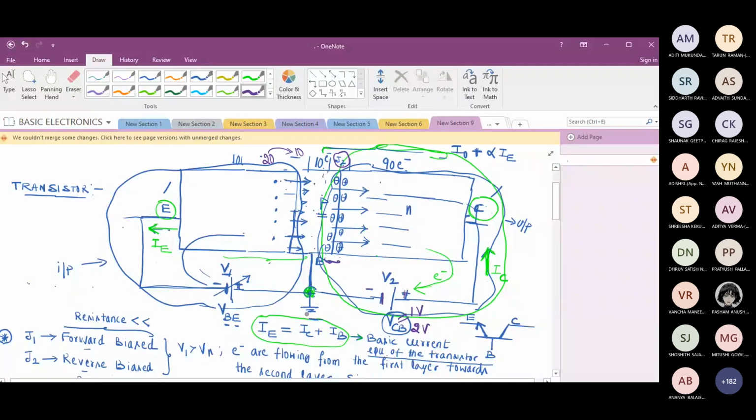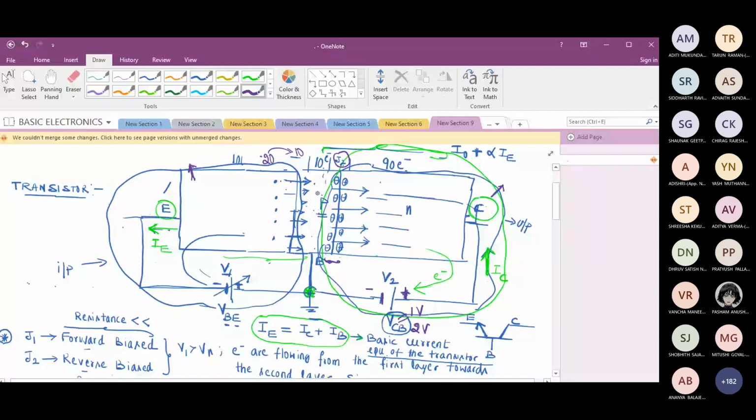So will I get more electrons in the collector region? Yes. So that means the collector current is increasing. If the collector current is increasing, will the emitter current rise? Yes, sir, because IE is almost equal to IC. IB is negligible. I told you IB is in microamps, IC will be in milliamps, IE will be in milliamps.